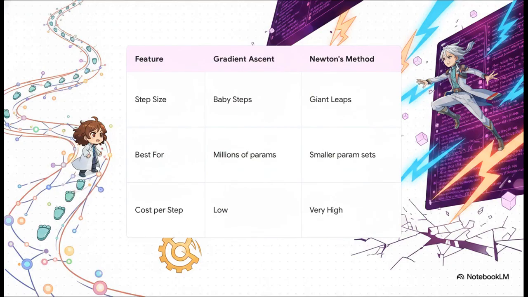But of course, there's a trade-off. There always is, right? While gradient ascent takes slow, cheap baby steps, its cost per iteration is incredibly low, which actually makes it absolutely perfect for giant models with millions of parameters. Newton's method, on the other hand, takes those giant, rapid leaps, but the underlying math requires something incredibly taxing, inverting this massive, complex grid of calculations called a Hessian matrix. If you've got 10,000 parameters, you have to invert a 10,000 by 10,000 matrix on every single step. That is computationally exhausting and incredibly expensive. So we're left with a clear choice: deploy the slow but steady gradient ascent for massive models, or fire up the lightning-fast but expensive Newton's method when our parameter count is a bit smaller.